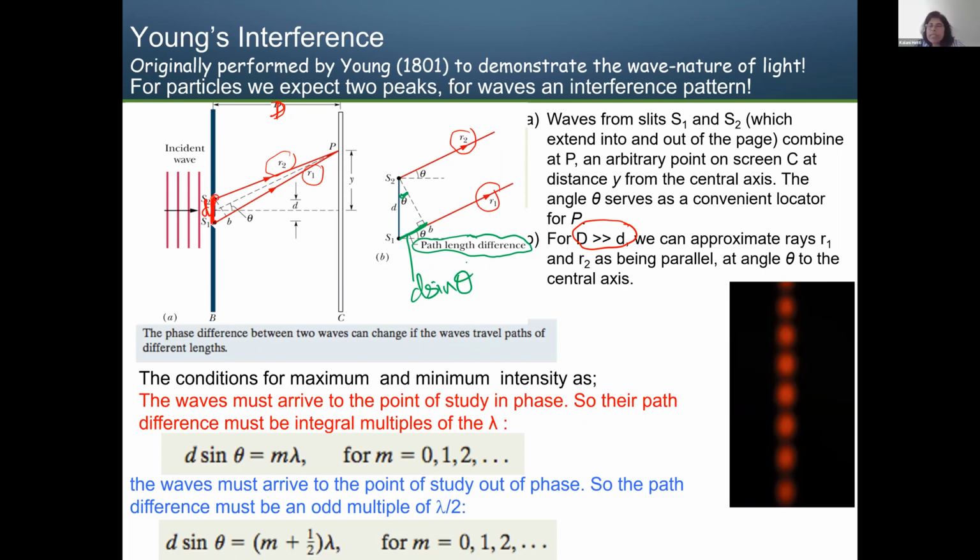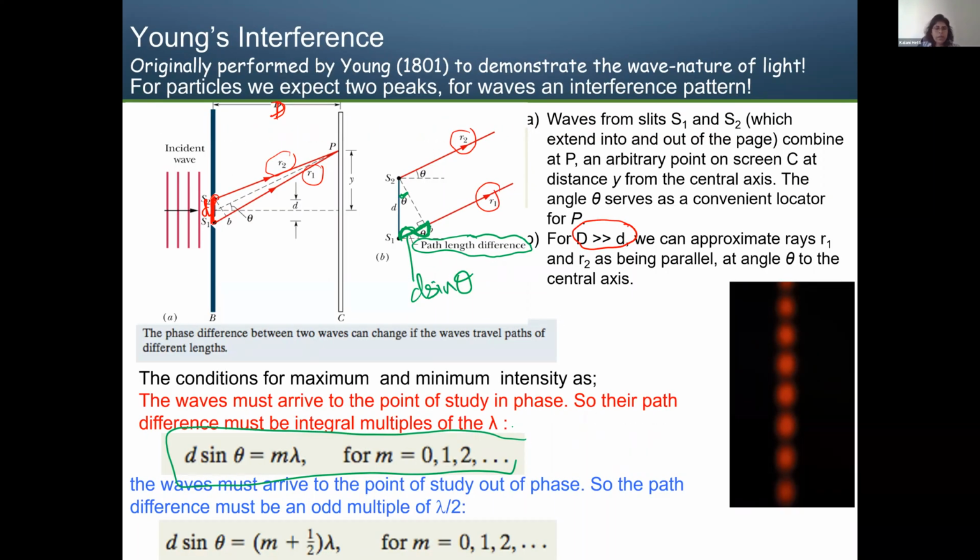This is what creates dark and bright fringes, or constructive and destructive interference. If d sine theta is equal to a wavelength, or double wavelength, or triple wavelength, a whole number of wavelengths 0, 1, 2, 3, 4, that will create constructive interference.